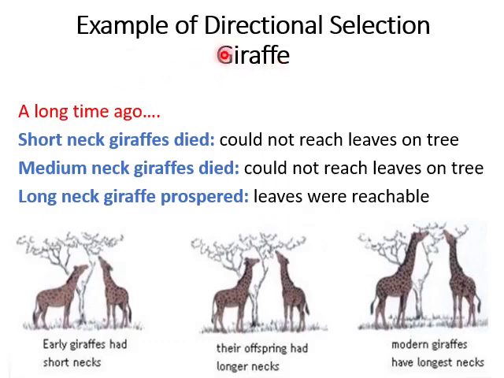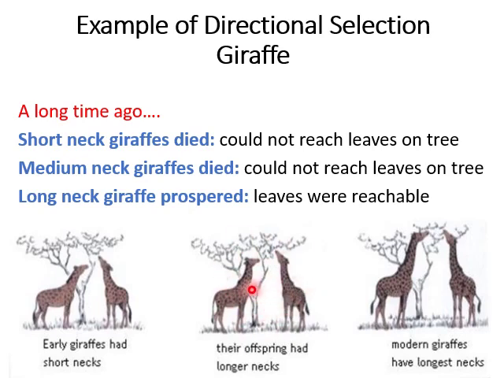Now here is another example of directional selection, the giraffe. A long time ago, the early giraffes had short necks, and as they could not reach the leaves on trees, they died out. Their offspring had longer necks with the passage of time.